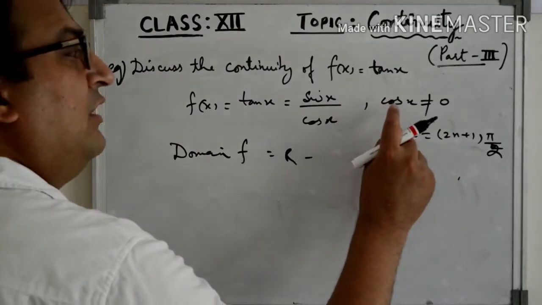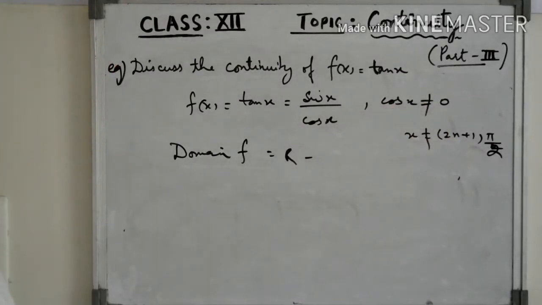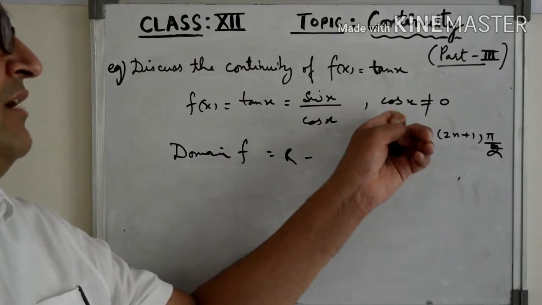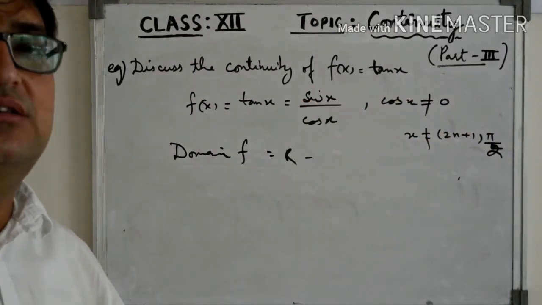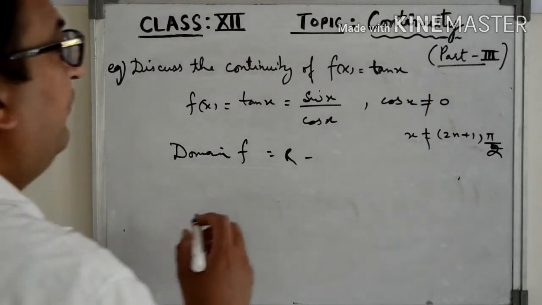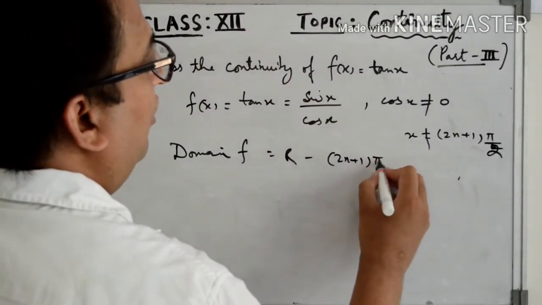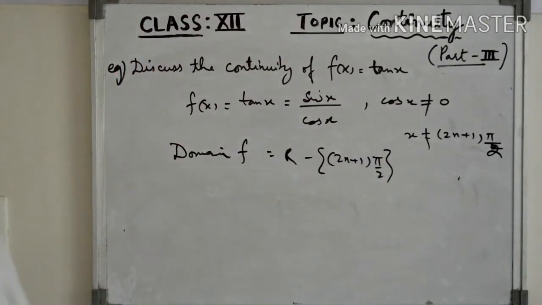So if we want cos x not to be equal to 0, then we have to exclude these points from the domain of the function, so that when x is not equal to these, cos x will not be equal to 0, and then only the function tan x is defined. So the domain of this function tan x is all real numbers except odd multiples of pi by 2. This is the domain of this function.